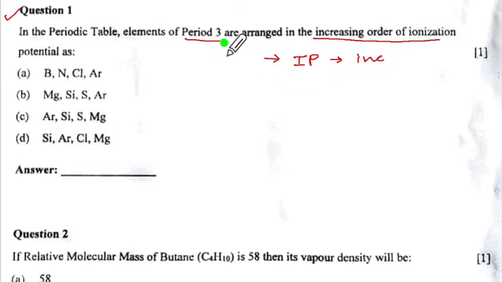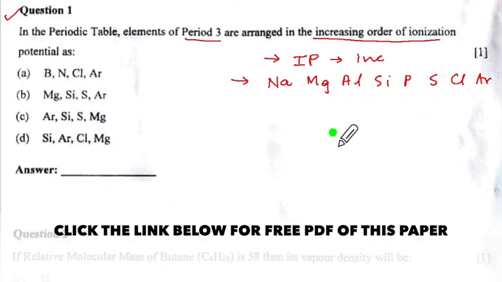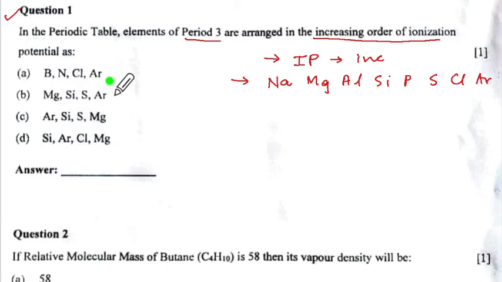So if you look at period 3, first thing you have to do is this entire period 3 should be in front of you. And now you will have to go this way for increasing order of ionization potential. So if we start here, boron, nitrogen, this is your period 2. So you can't take this. Now argon, silicon, they are coming this way. So this is wrong order.